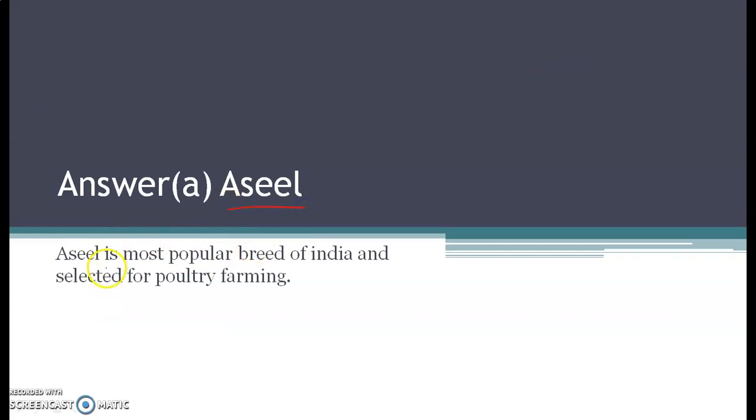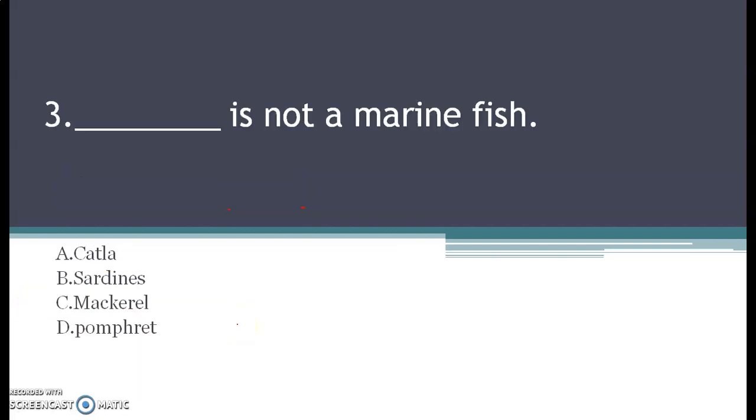Children, Asil is the most popular poultry breed of India and mostly selected for poultry farming. Next question is, dash is not a marine fish, and your options are A. Katla, B. Sardines, C. Mackerel, and D. Pomfret. Take your time, mark the right answer.